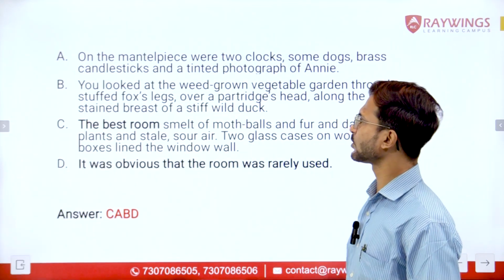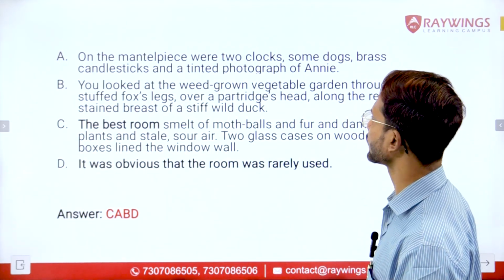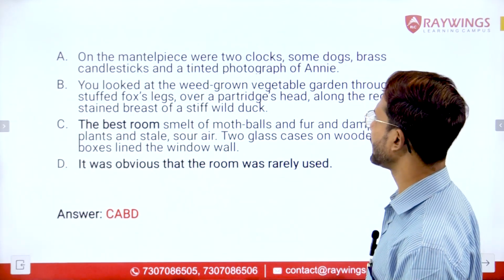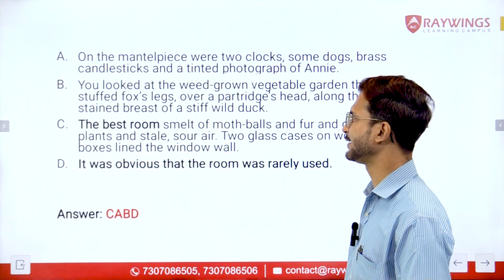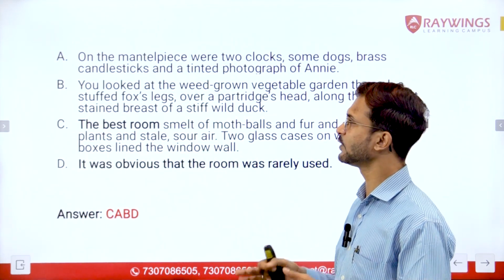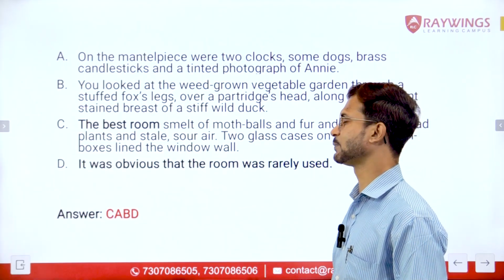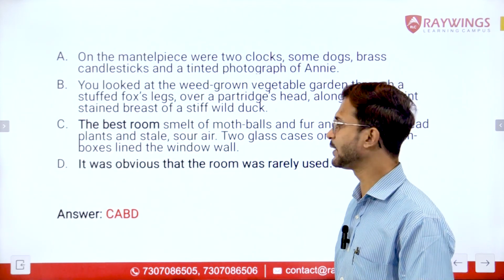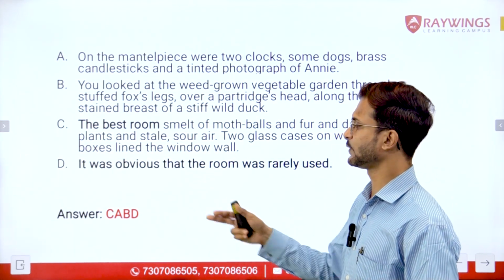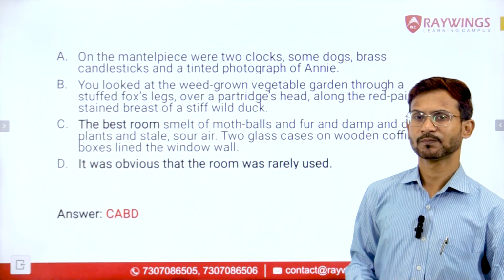Now, further it is talking about you looked at the weed grown vegetable garden through a stuffed fox's legs, over a partridge's head, along the red paint stained breast of a stiff wild duck. Right. So we already have the positions of the first, second, and the last statements fixed. We are left with only sentence B. So that has to fall at the third position in that case. So we will have our correct answer as CABD.